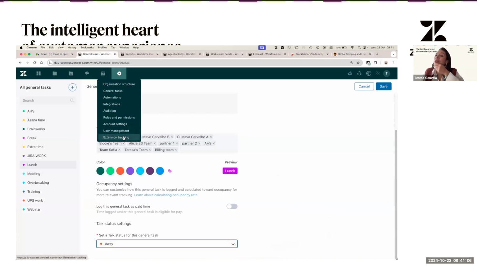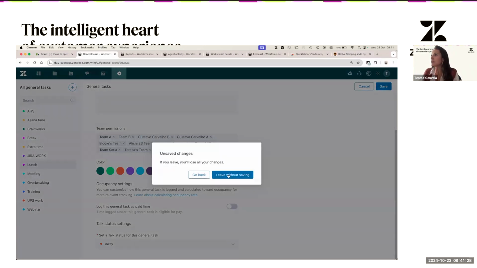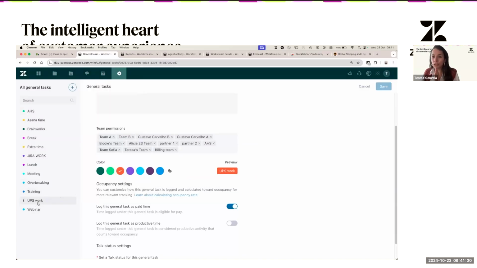So this is currently on early access program. So if you would like to have this available, you will have to sign up the form and then our team can approve, okay? Once it's approved, basically the way that this works is from the admin side, you have to set up a general task. In this case, I have this one, UPS work.